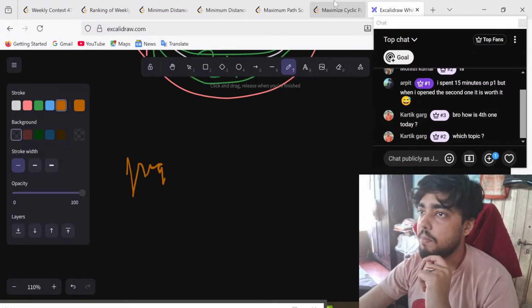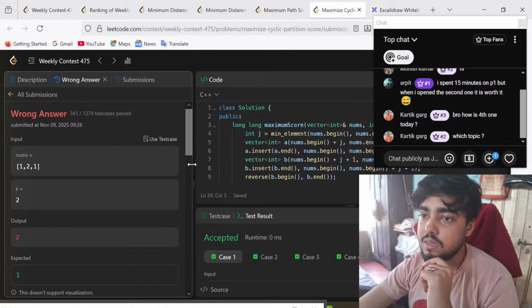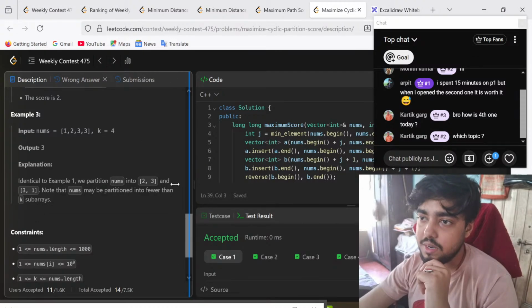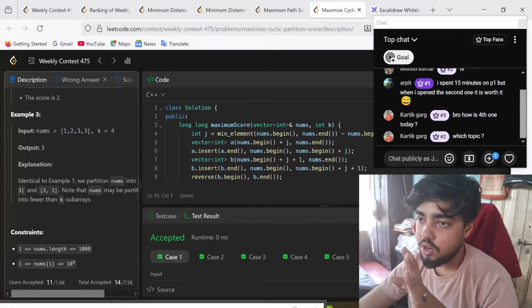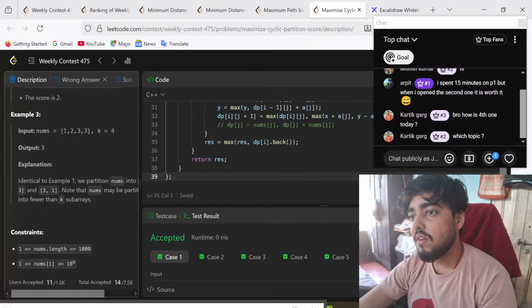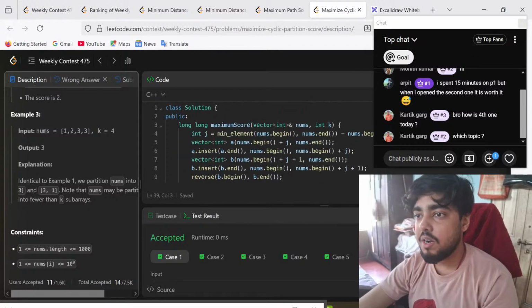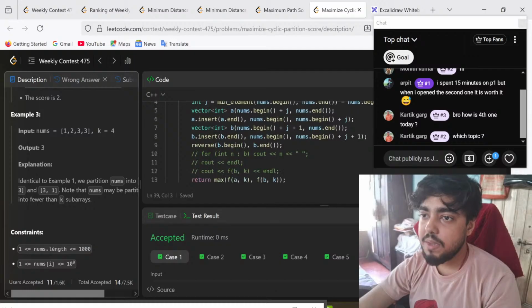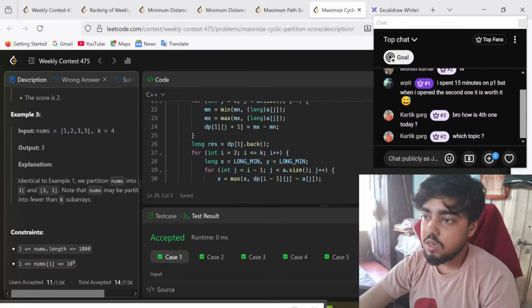I don't know which topic, man. I tried solving it, but I have a solution for the last one, which is accepted. It's not coded by me, it was coded by someone else. I was trying to understand what he has done. I think this is the first guy who coded it, but I haven't gone through it. It was DP, I get it, but too hard to understand.